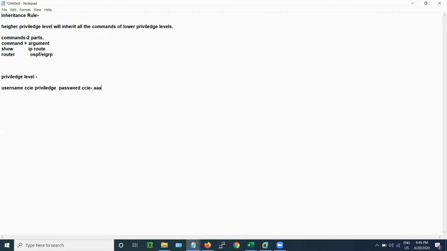That means he needs all the access. He can see everything that is running, so he can see what vulnerabilities are there in our network, and he can suggest anything I need to upgrade in my network. So for him, I need to give every access.